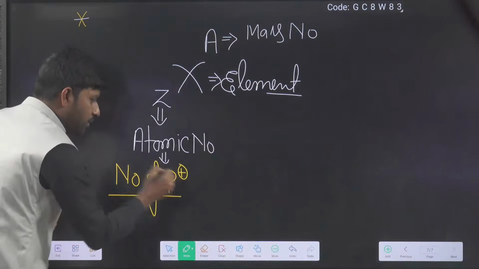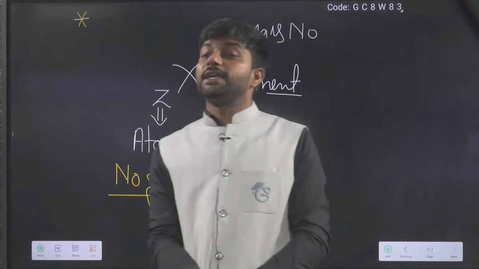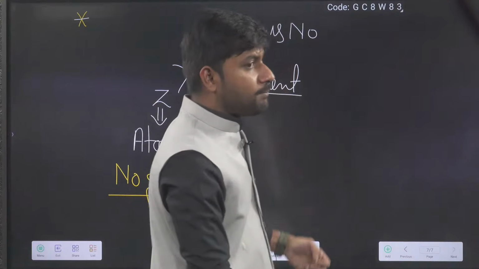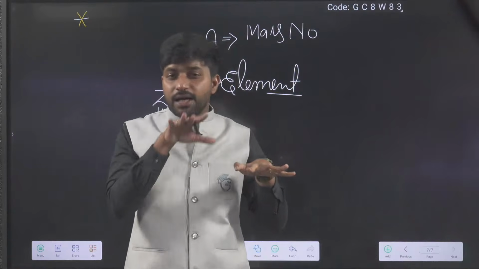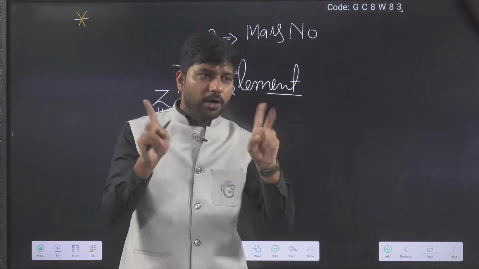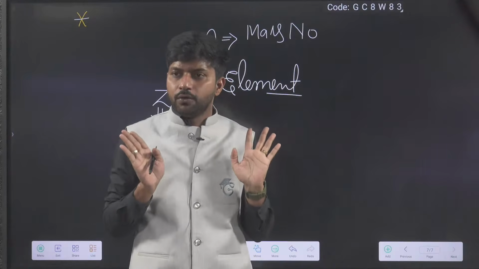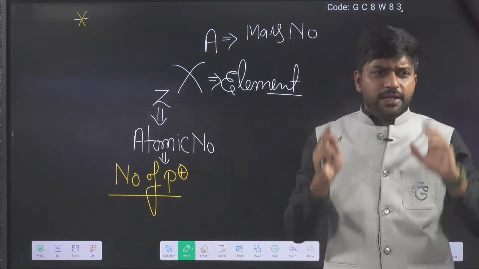Now, what is A? A represents the mass number. Listen, mass number and atomic weight are two terms. I know you have heard about them earlier. Those who have studied a little bit have an idea.